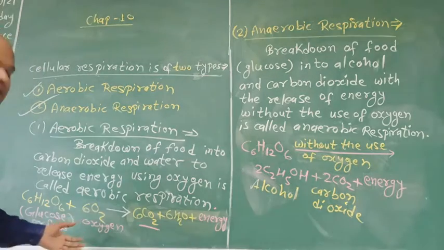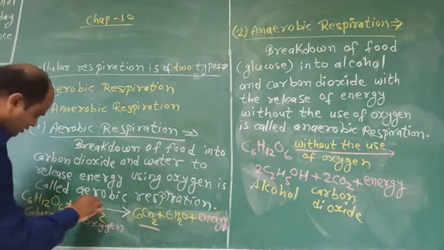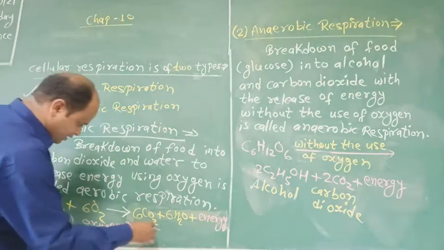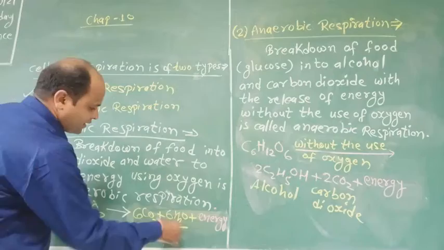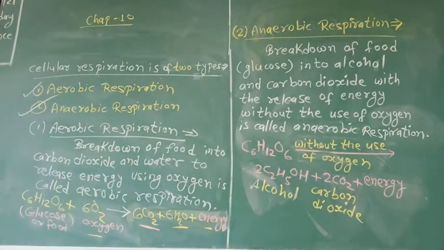You can see this reaction: glucose breaks down in the presence of oxygen into carbon dioxide and water and releases energy.